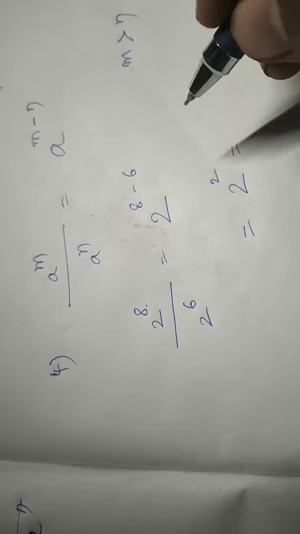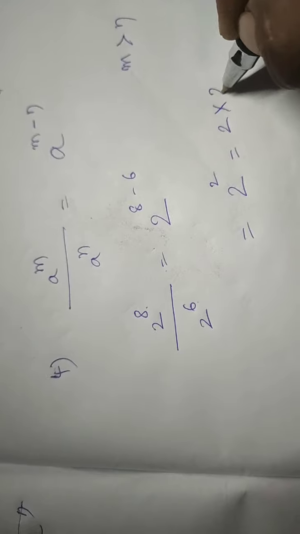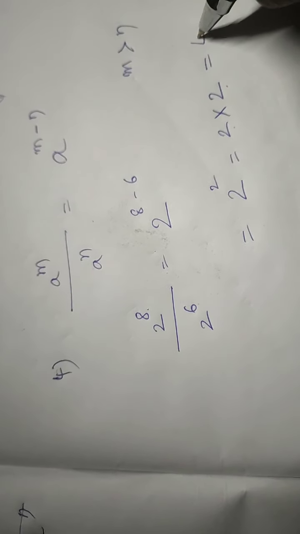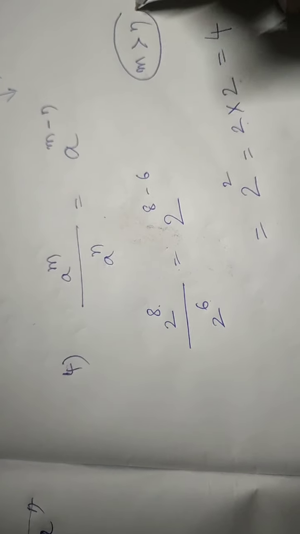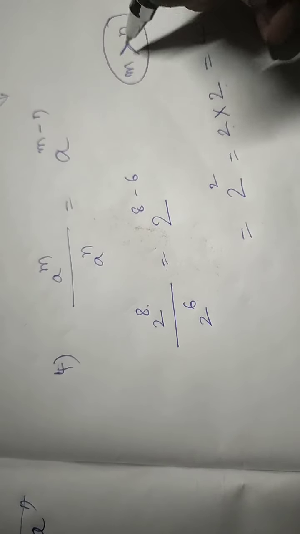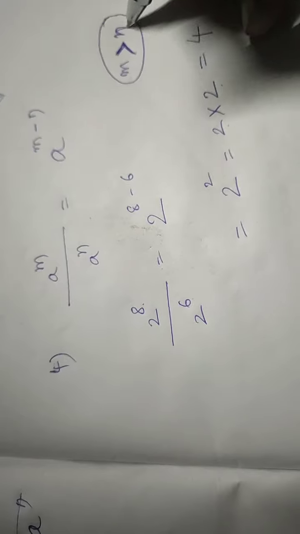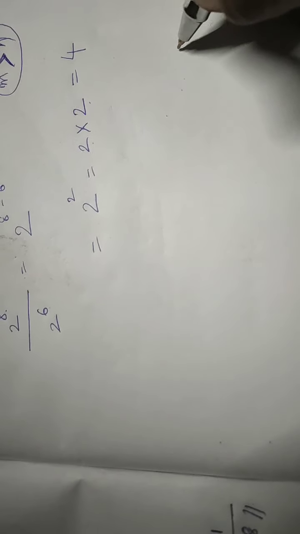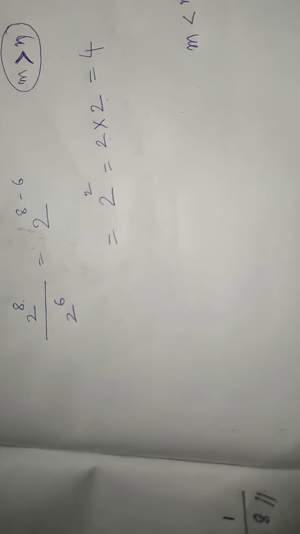What does 2 power 2 mean? 2 multiplying itself how many times? 2 times. 1 time, 2 times. Answer: 2 2s are 4. This is when the m value is greater, that is, the upper exponent is greater than the lower exponent. Okay. Second case, m is smaller than n.